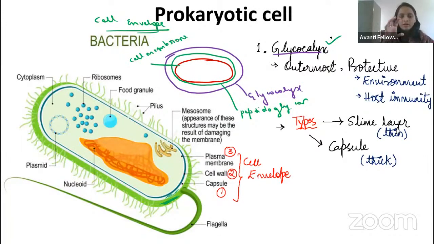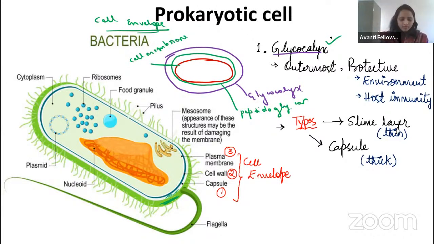It will not allow the neutrophil to recognize the bacteria, so it gives protection. The second thing is that it protects the bacteria from the outer environment. So two functions are there: one is protecting from the environment, and the second is protecting from the immune system of the host.